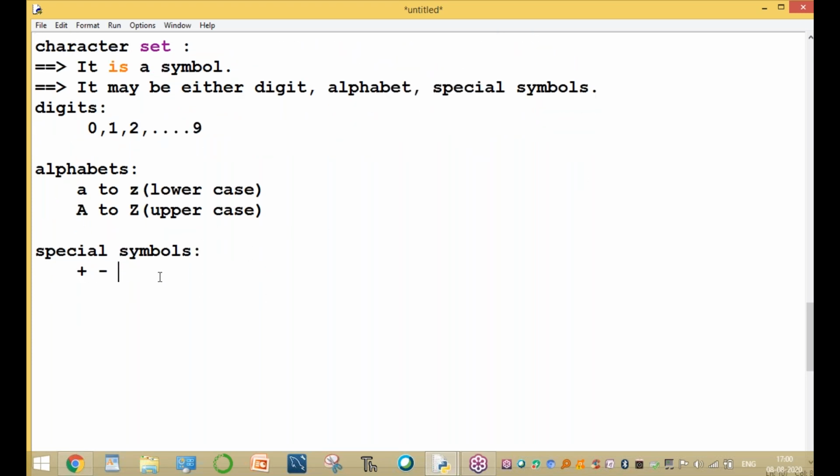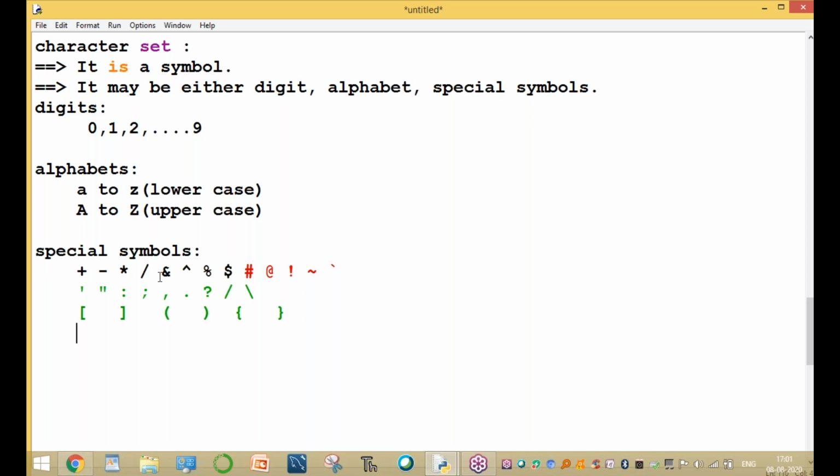Plus, minus, multiplication, division, ampersand, caret symbol, percent symbol, dollar symbol, hash symbol, at the rate of, exclamation, tilde, single quotes, double quotes, colon, semicolon, comma, dot, question mark, slash, and forward slash, left square bracket, right square bracket, left parenthesis, right parenthesis, left curly brace, right curly brace.